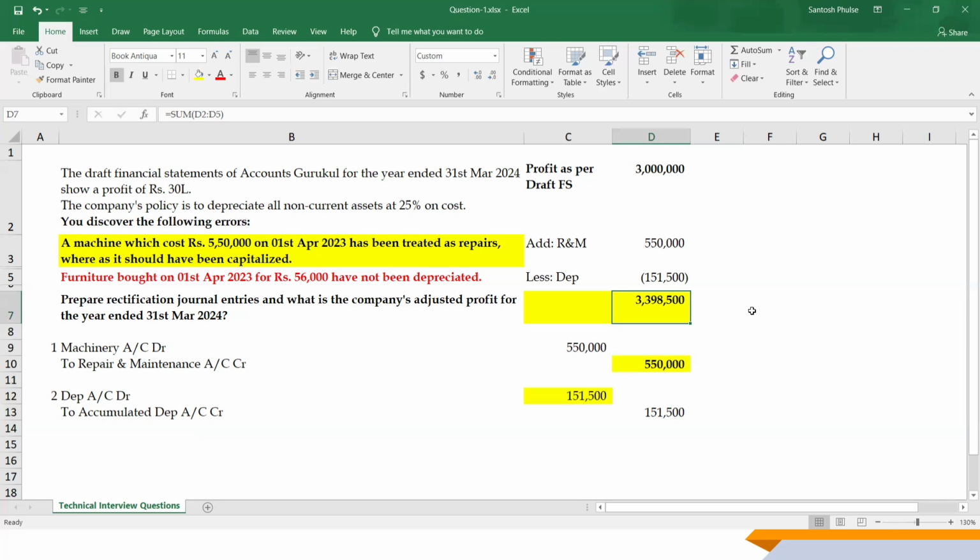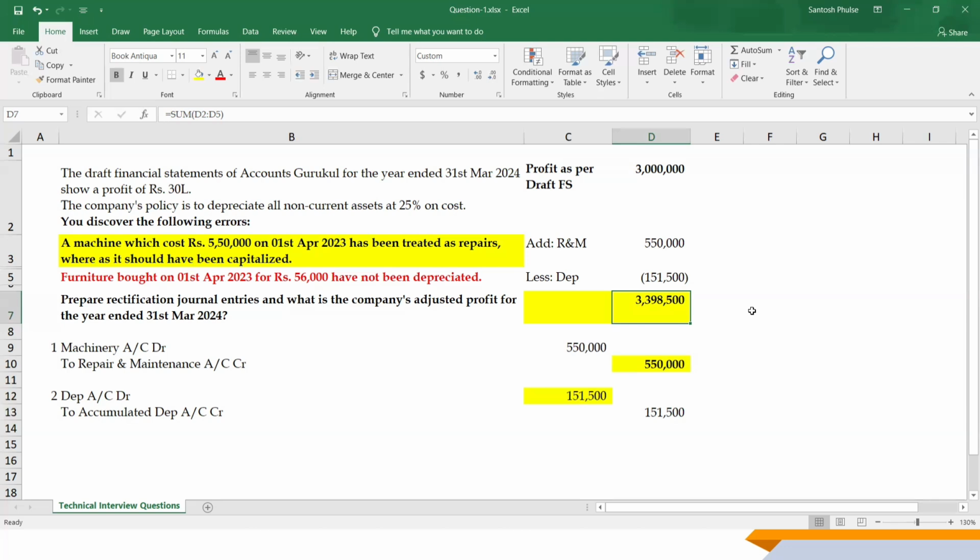Second, depreciation, we need to check that the depreciation tick is there on all the assets. If the depreciation is automatically calculated in the ERP when we are doing the capitalization, we have to ensure that depreciation is checked for that asset and the rate and everything is mentioned, or else at the end of the year we get all the surprises.